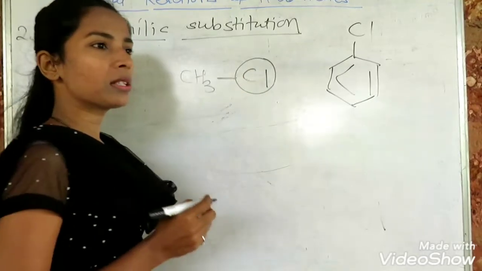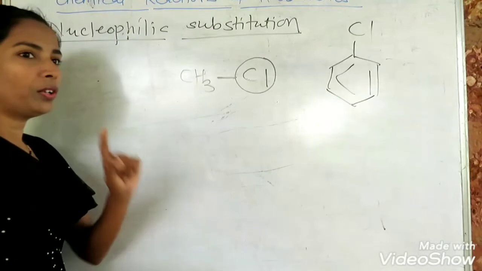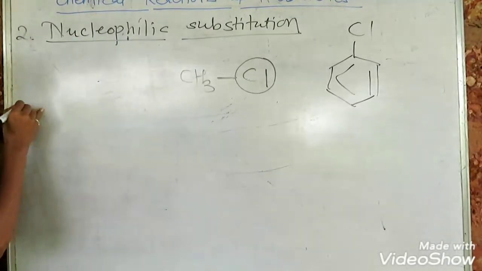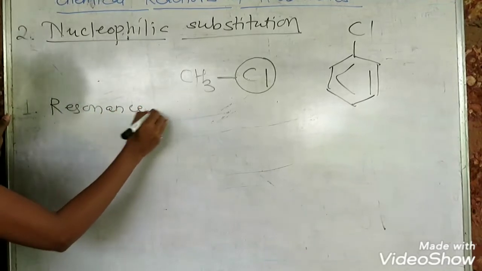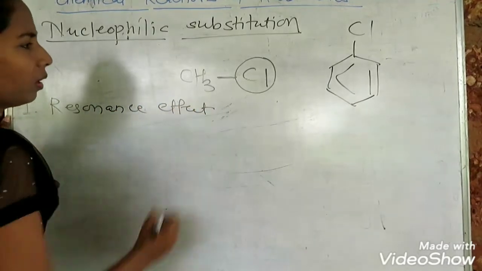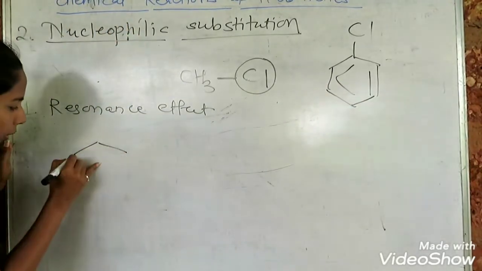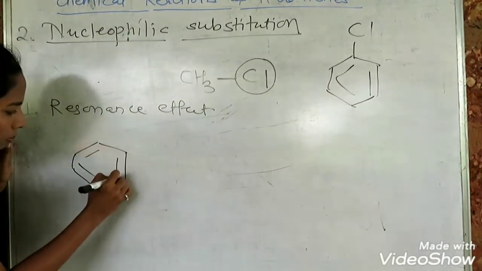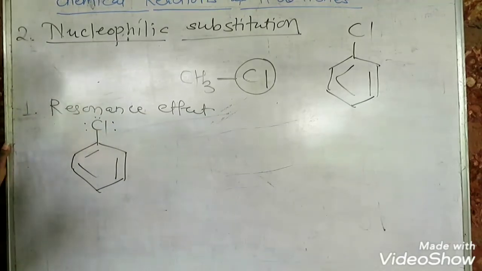So what are the reasons behind the strength of the carbon halogen bond in aryl halide? The first reason is resonance effect. We draw the resonance structure of chlorobenzene, look at here. Being a halogen, it carries 3 lone pairs of electrons.